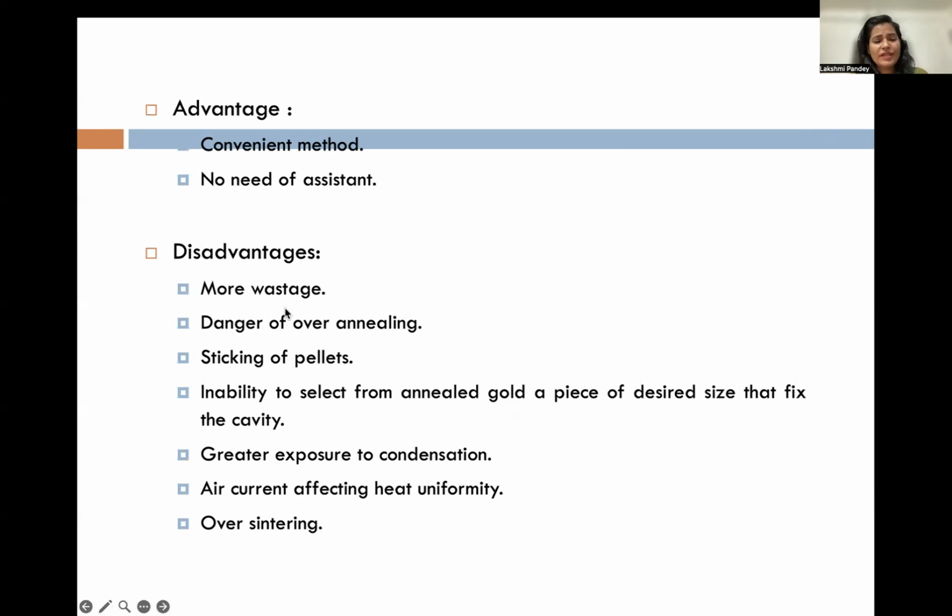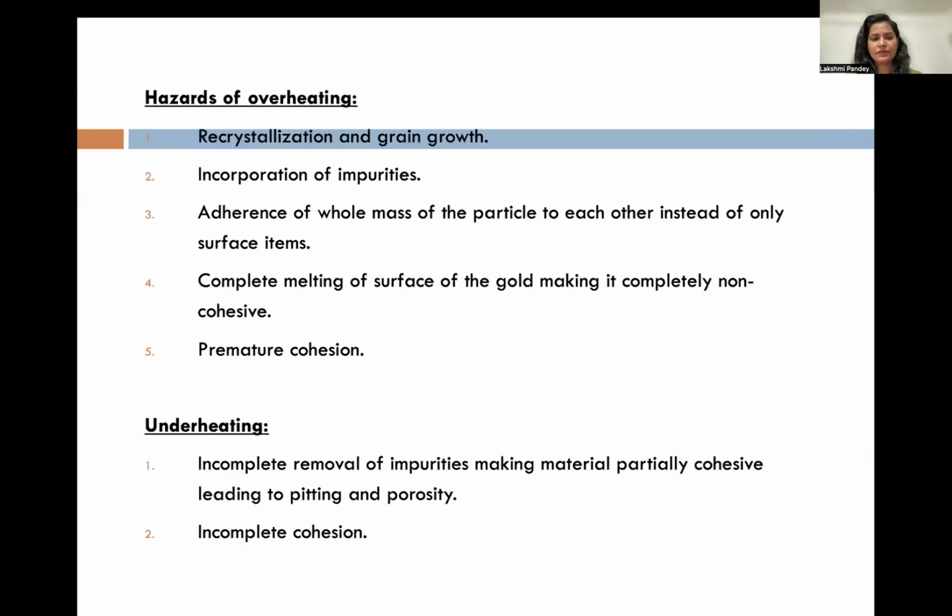Disadvantages: more wastage, danger of over-annealing, sticking of pellets, air current affecting heat uniformity, and over-sintering.